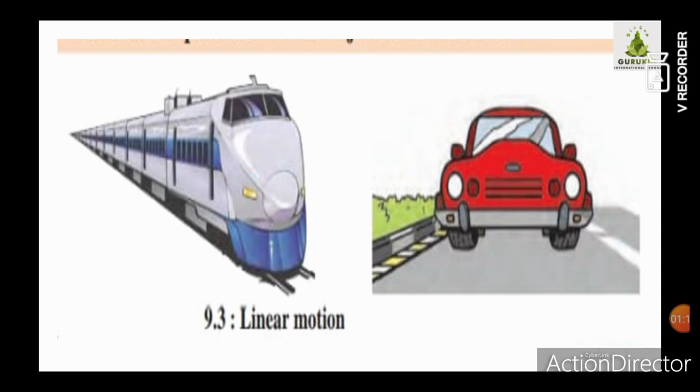Here you can see that the train is moving in a straight line or in one direction. Sometimes it may move along a different line, but it is moving in the same direction, correct? So either it should move in a straight line or in the same direction.